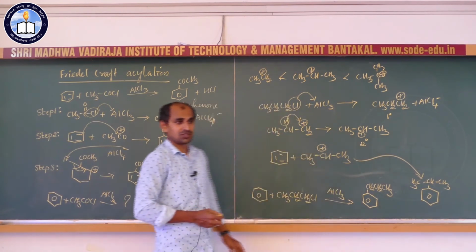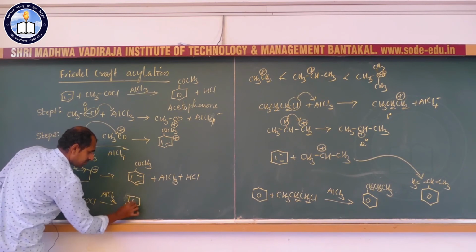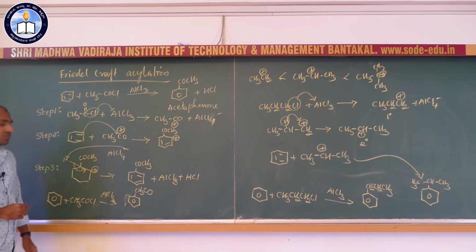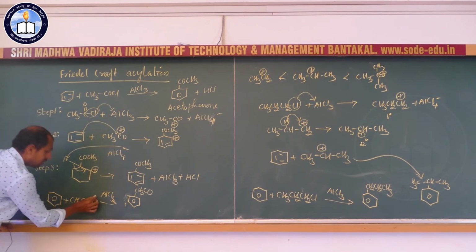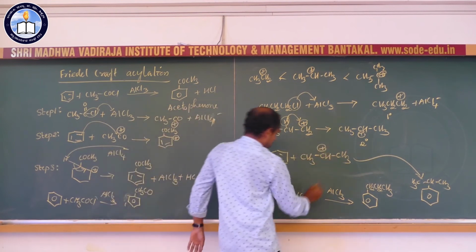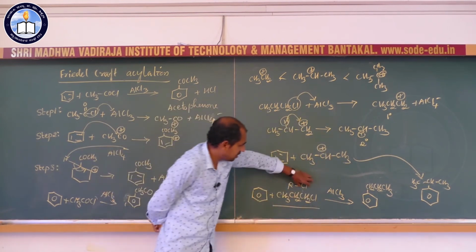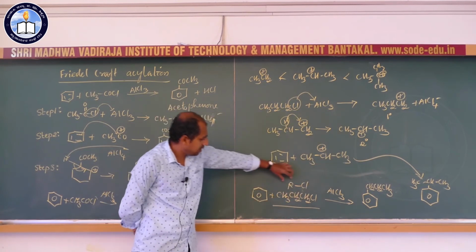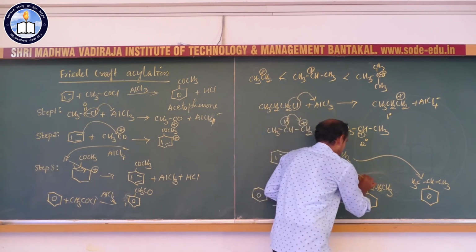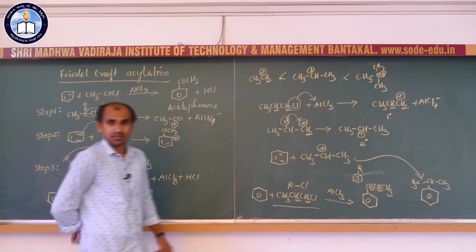Most students write CH3CO on the ring. The reason is, in the case of alkylation, we take an RCl group, Cl is eliminated, and the R group attaches to the benzene ring.